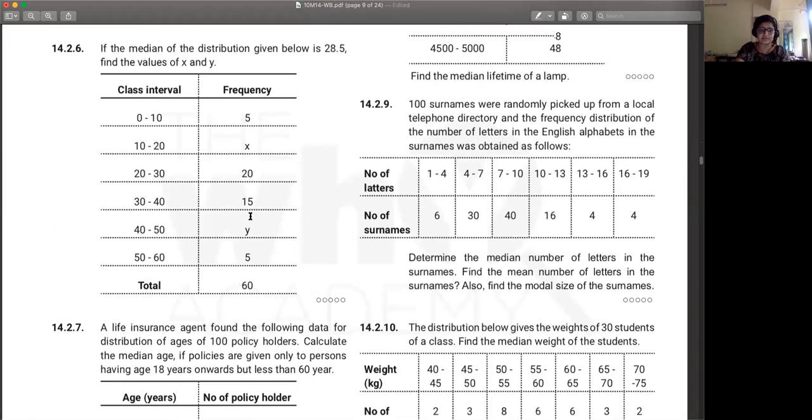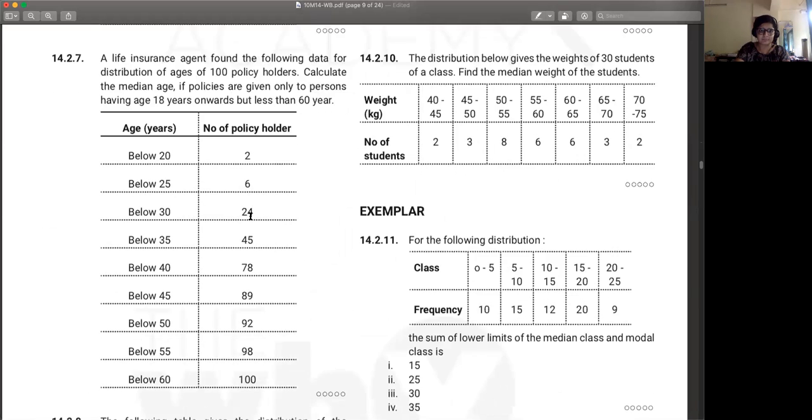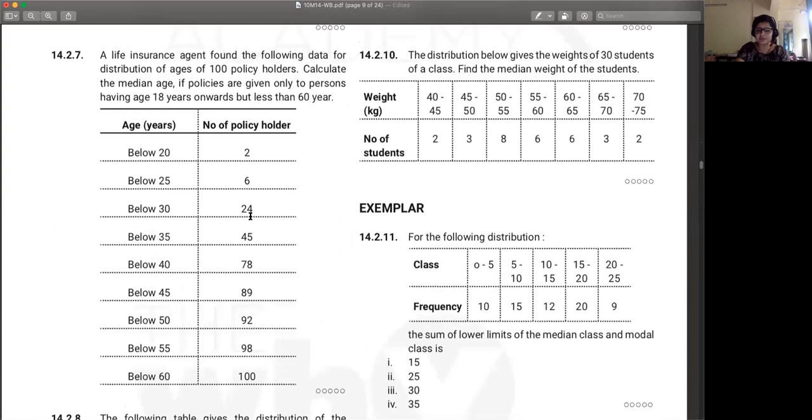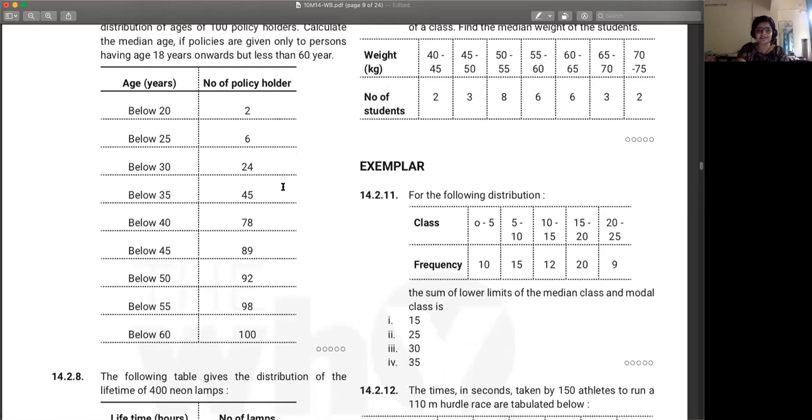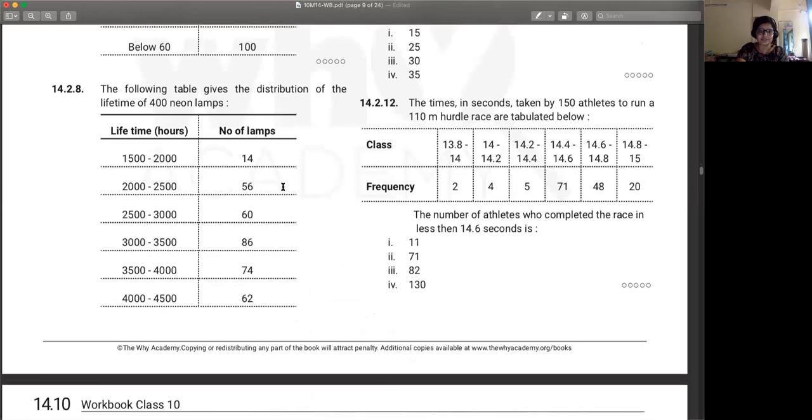See this. Oh, good. In this case, you don't have to convert it into a CF. You're given CF, but you will need to find the frequency, for that F value, and in order to find the lower limit, for that you need to convert it into a proper table. Actually, let's take an easier problem only. Let's do this.